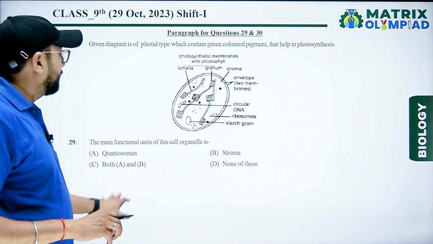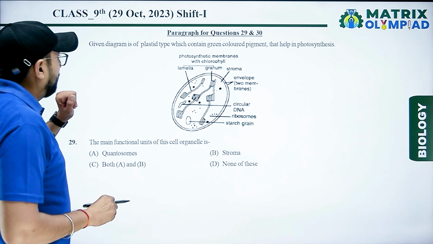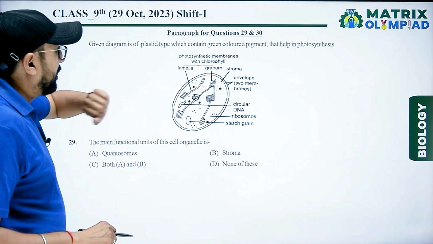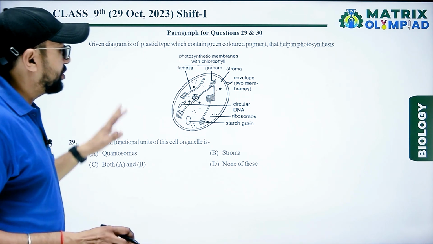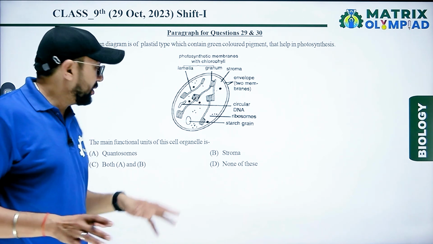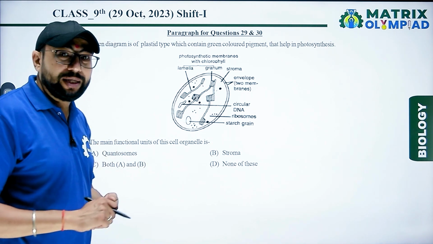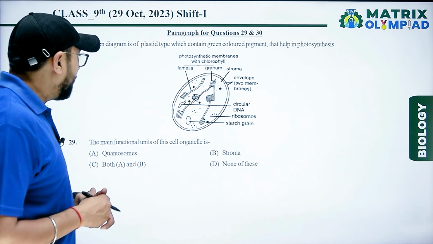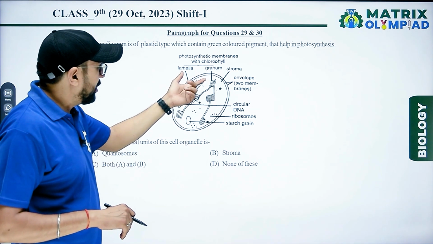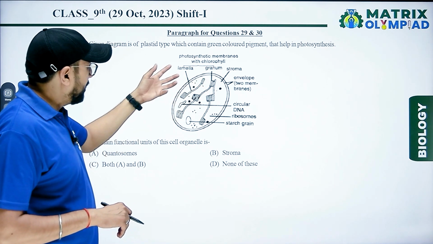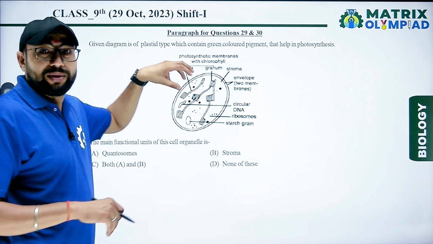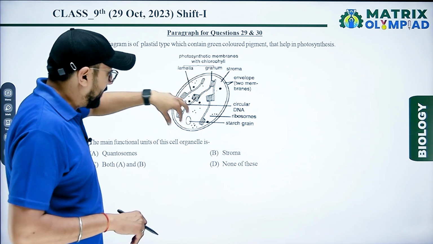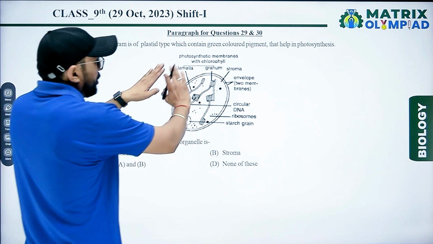Next, the given diagram is of a plastid, which contains a green colored pigment and helps in photosynthesis. In photosynthesis, all these parts participate in the formation of food, mostly grana and stroma lamellae. These are the sites for photosynthesis. The stroma is the basic site and includes many things.